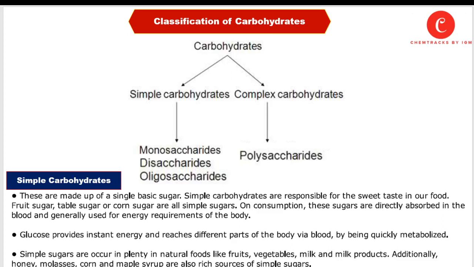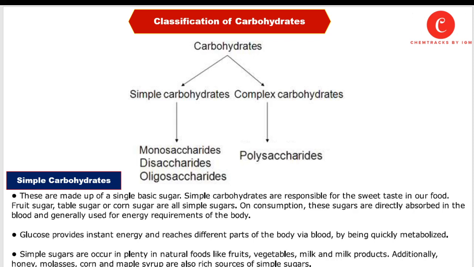In our previous lecture, we discussed carbohydrates, simple examples, and some classes of carbohydrates. Today, we are going to discuss the classification of carbohydrates in detail. As I told you earlier, carbohydrates are further classified into two main groups. One is simple carbohydrate, and the other is complex carbohydrate.